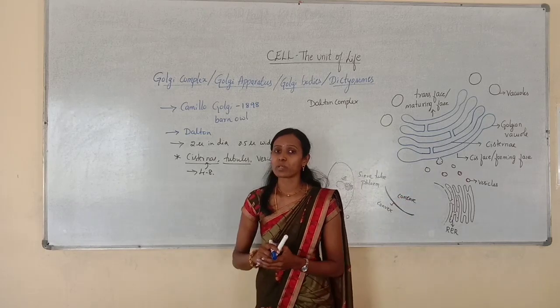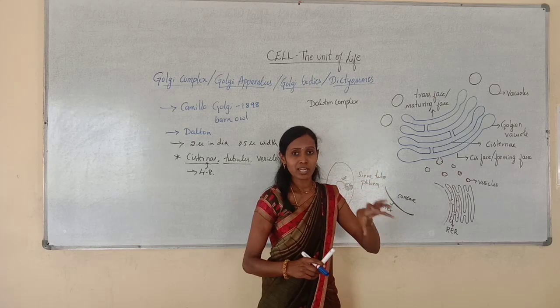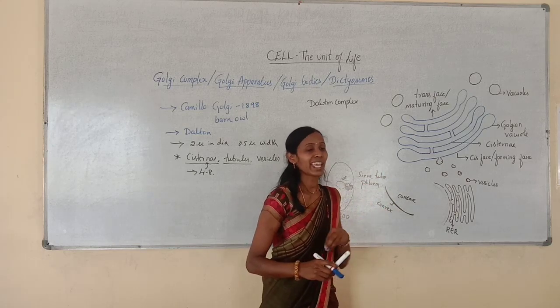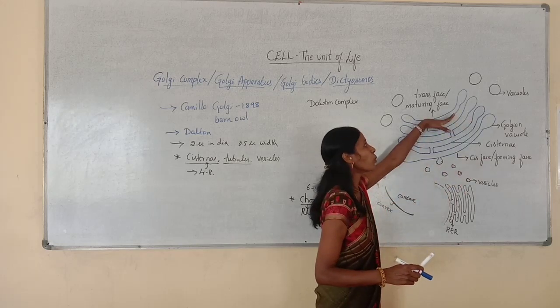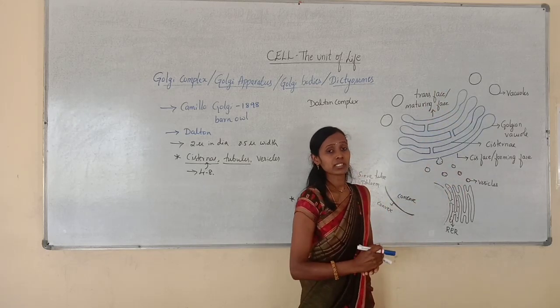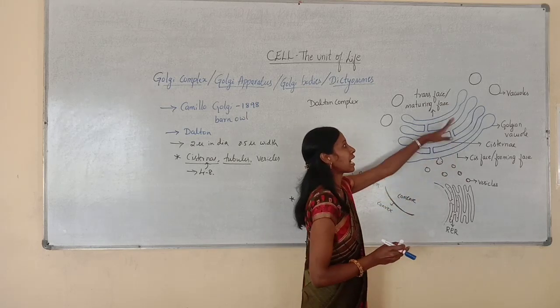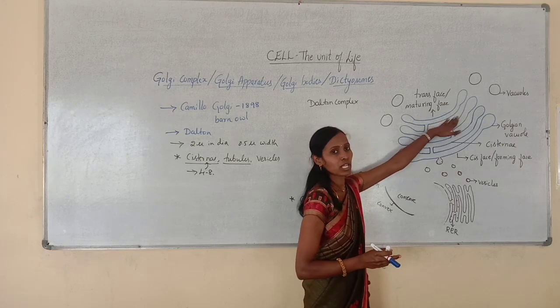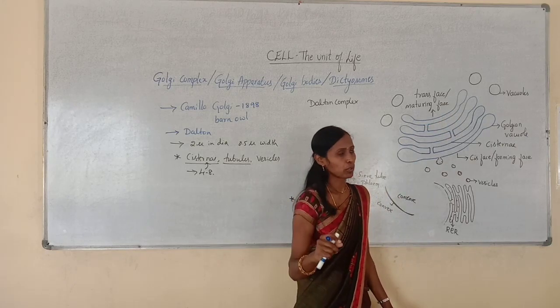The vesicles are usually small circular sac-like structures, again arising from the tubules towards the maturing phase. The tubules arise from the peripheral part of the cisternae and the vesicles arise from the peripheral part of the tubules.